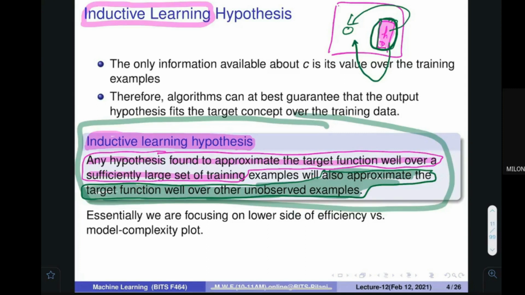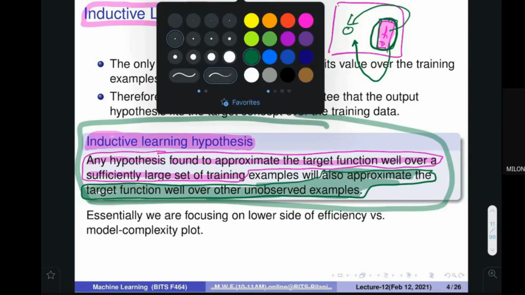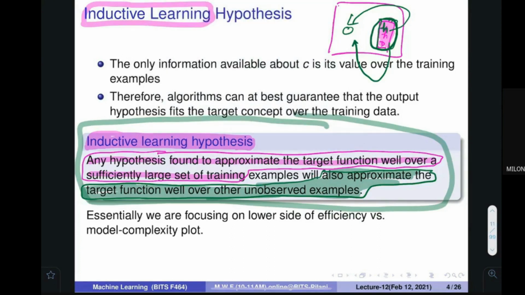Actually, it is not that intuitive. Till now we were talking about how to find a function over here that is good on here. But now it is telling that any function that you find good over here would also be good at this particular place. Means you need not do anything. If you just find a good function over here, it would also be good here. Understand? Does it make any sense?